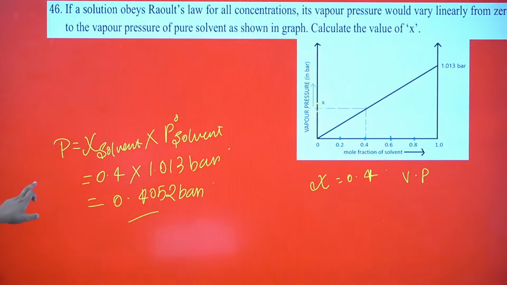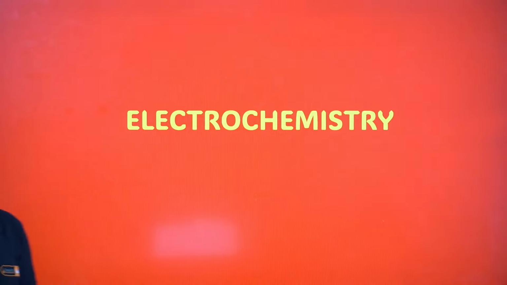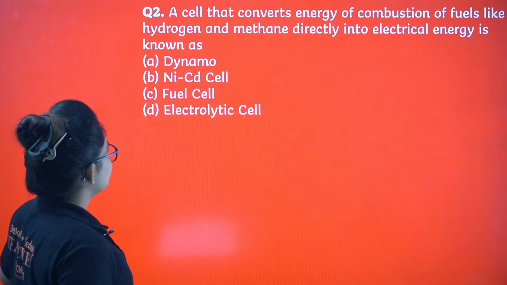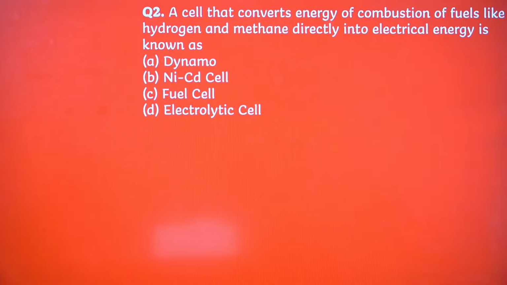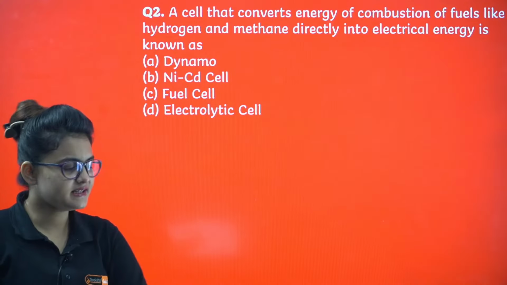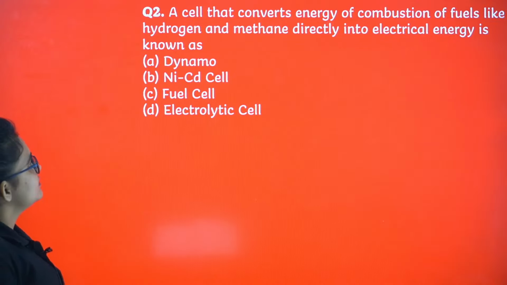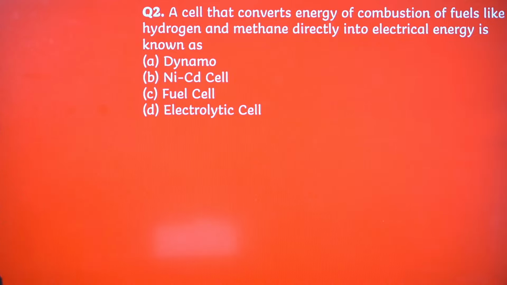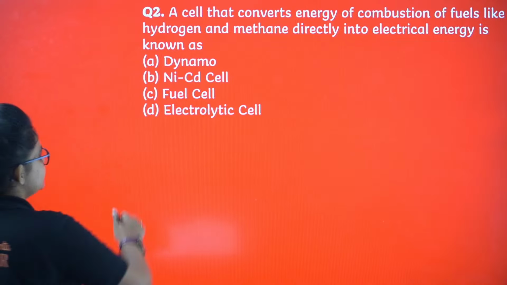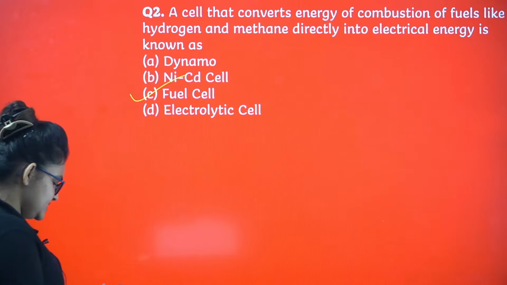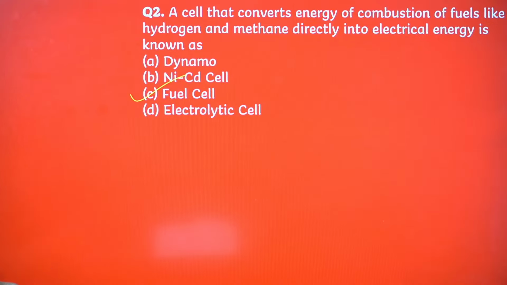Okay, let's proceed. We are going to start the electrochemistry chapter. A cell that converts energy of combustion of fuels like hydrogen and methane directly into electrical energy is known as, yes, please tell me the answer. This is going to be fuel cell, right? Let's proceed further.